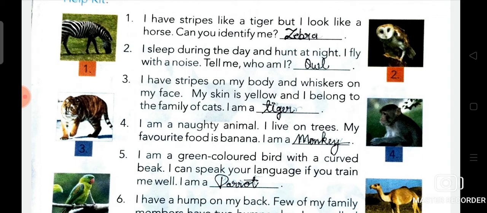So students, now we are going to read about tiger. The tiger is the largest living cat species and a member of the genus Panthera. It is easily recognizable for its dark vertical stripes on orange-brown fur with a lighter underside. It is an apex predator.